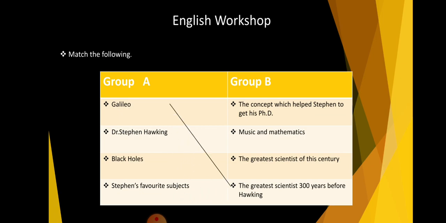First, Galileo, the greatest scientist 300 years before Hawking. Second, Dr. Stephen Hawking, the greatest scientist of this century. Third, black holes, the concept which helped Stephen to get his PhD. And fourth, Stephen's favorite subjects, music and mathematics.